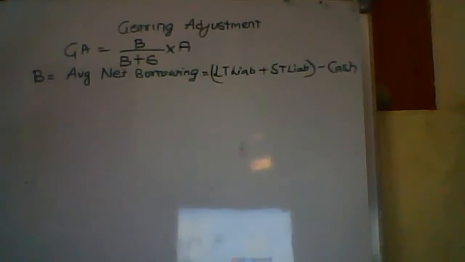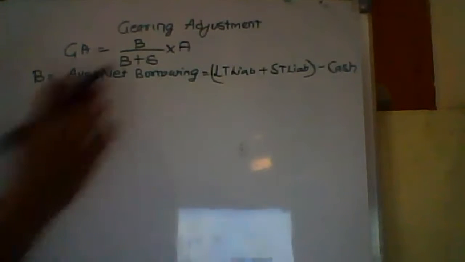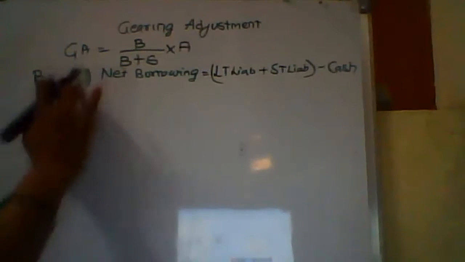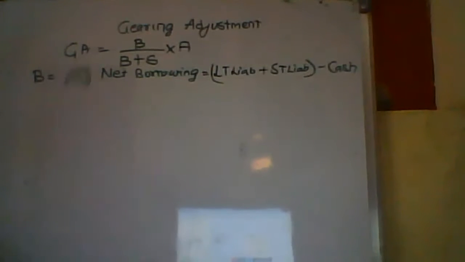It means after I pay off, how much is the total amount I'm liable to pay. That is basically called net borrowings.